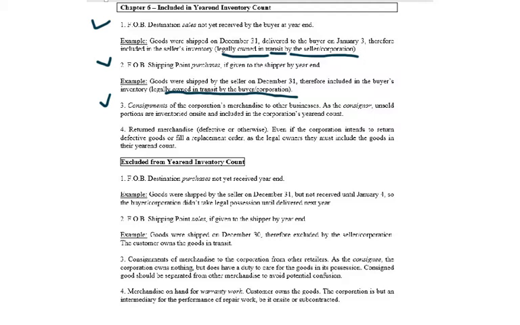Next up is something you might not be familiar with, but it's the concept of a consignment. So what is consignment? So the idea here is consignments of merchandise to other businesses. And what you're doing is it's inventory you own, you're not selling it, you're just giving it to another company because you're doing a really poor job at selling this inventory. That's the bottom line here.